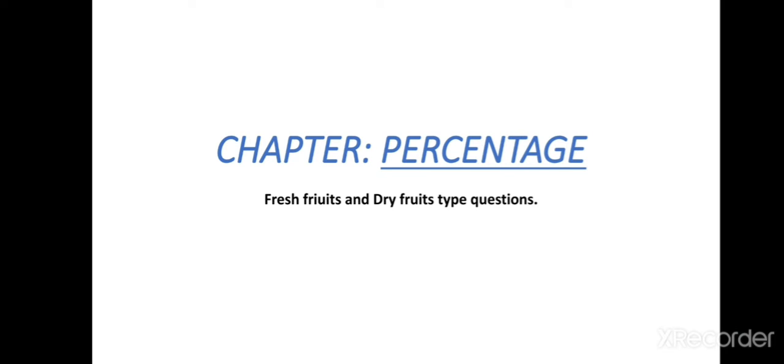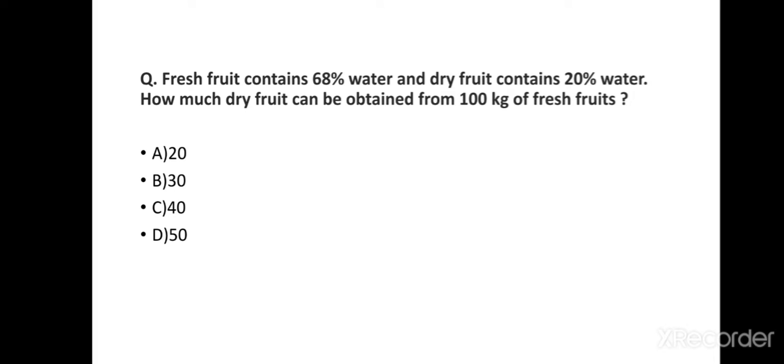So let's see. The first question is: fresh fruit contains 68% water and dry fruit contains 20% water. How much dry fruit can be obtained from 100 kg of fresh fruits?